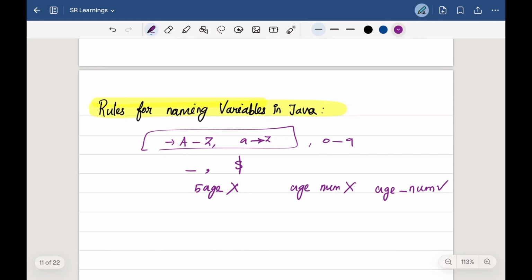Those keywords cannot be used as variable names, and variable names are case sensitive. If you are using apple for one variable, you cannot use the same one for another. At the same time, if you have another variable name as Apple with capital A, then that's a different variable name. Both are not the same, so they are case sensitive. And there is no limit on the length of a variable name, but by convention, it should be between 4 to 15 characters. And variable names always should exist on the left hand side of the assignment operator.